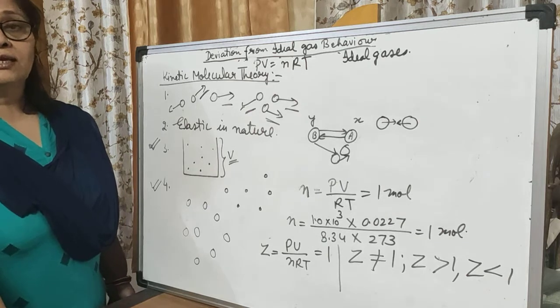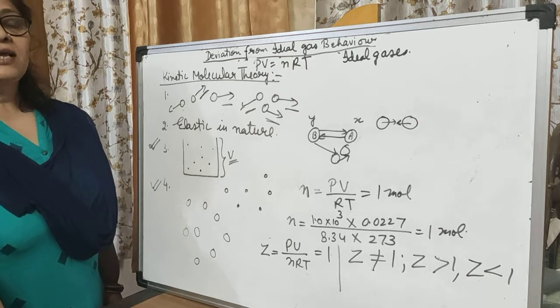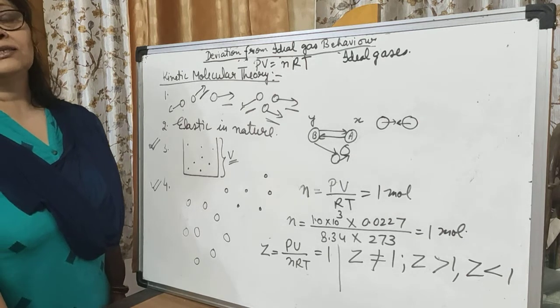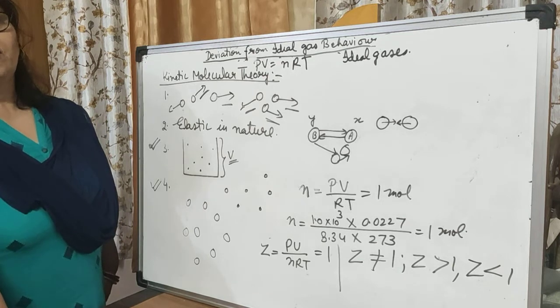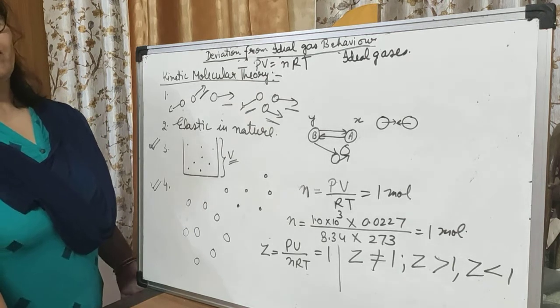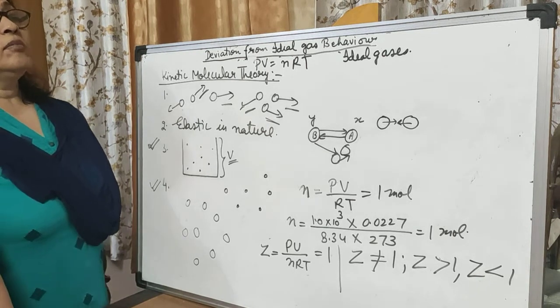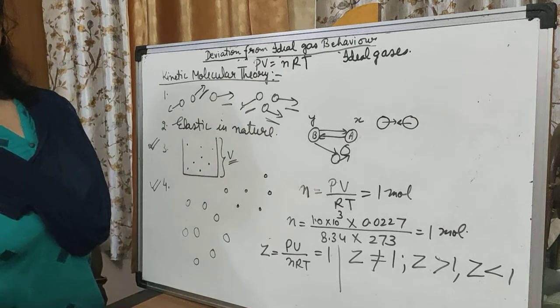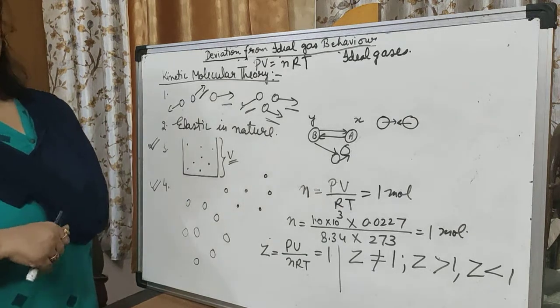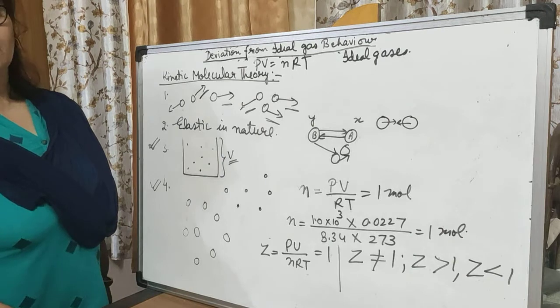So what is this real gas? Simply we say that real gases are those gases which show deviation from the ideal gas equation, or they show a deviation from ideal gas behavior. So these gases are real gases.